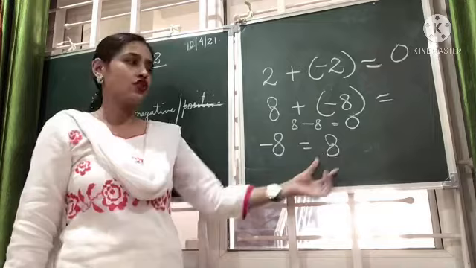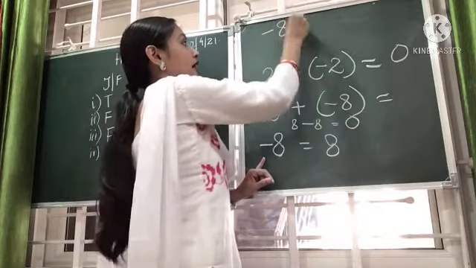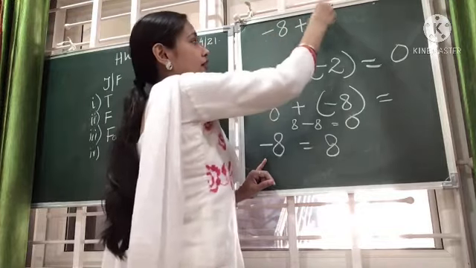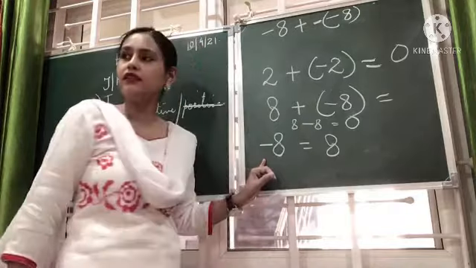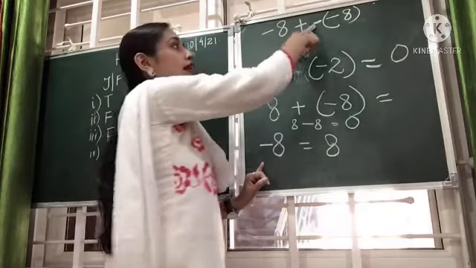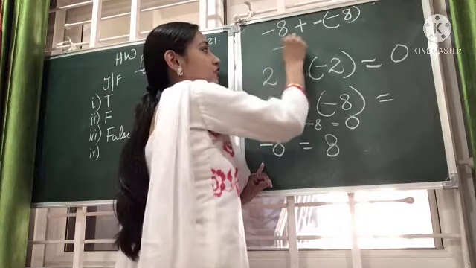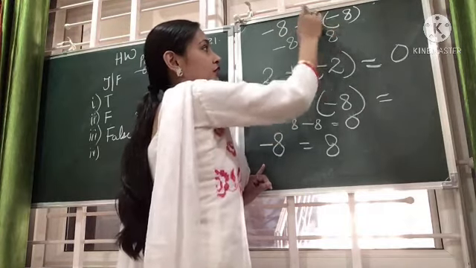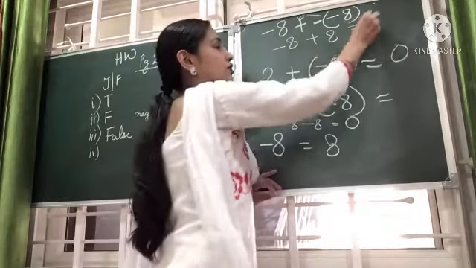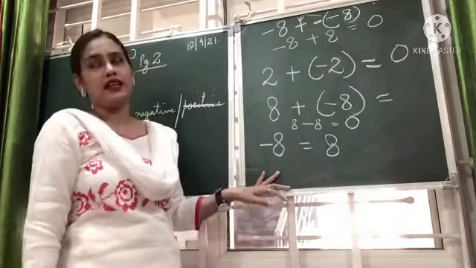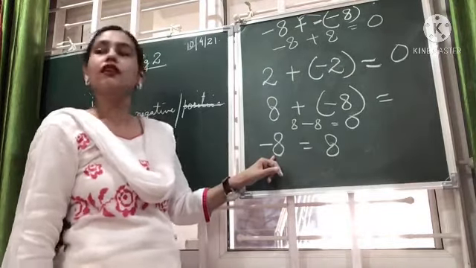Is that so? Let's check. What should be the additive inverse of minus 8? Minus 8, you have to add the negative of it. That is minus of minus 8. That means two minus signs. Correct? We discussed, minus into minus becomes plus. Right? So minus 8 and plus 8, which I have written here. Minus 8 and plus 8 will give you 0. Is it giving us 0? Yes. That means plus 8 is the additive inverse of minus 8.